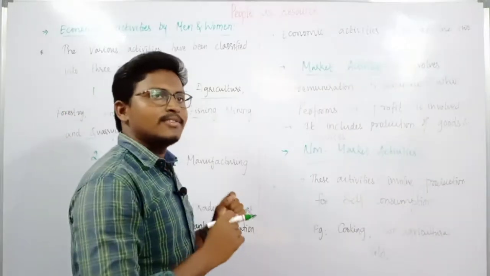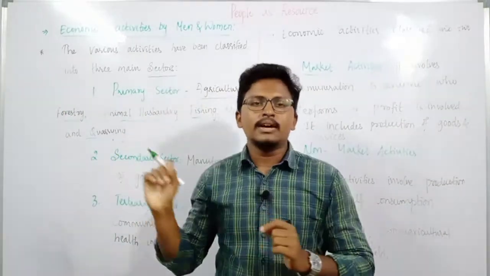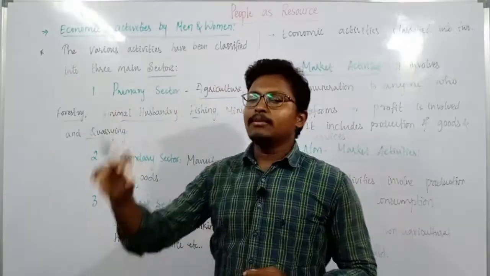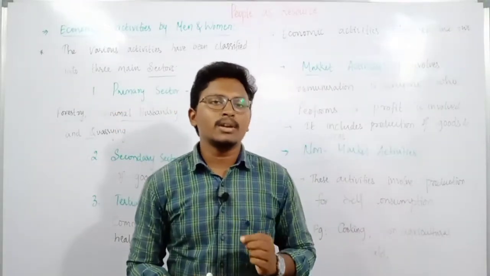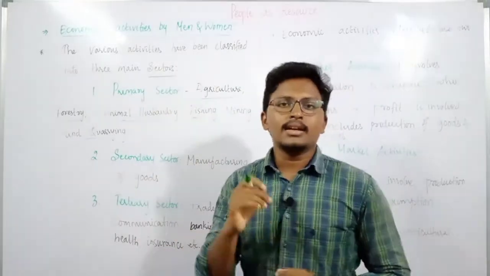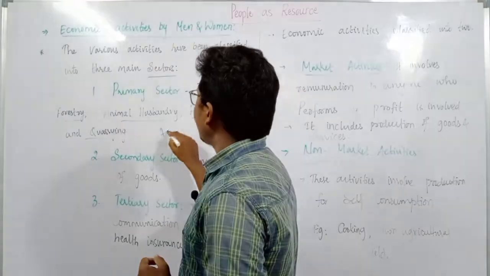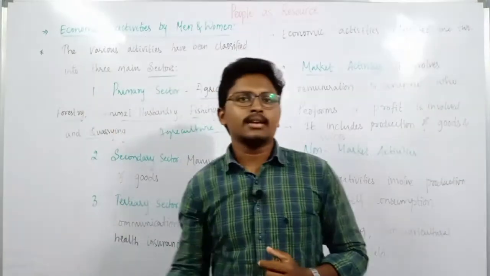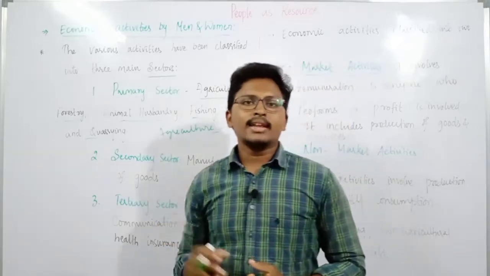These are those activities which are directly involved with nature. Therefore, these activities can be considered primary sector activities. And a very important thing is that the primary sector is also called the agriculture sector.